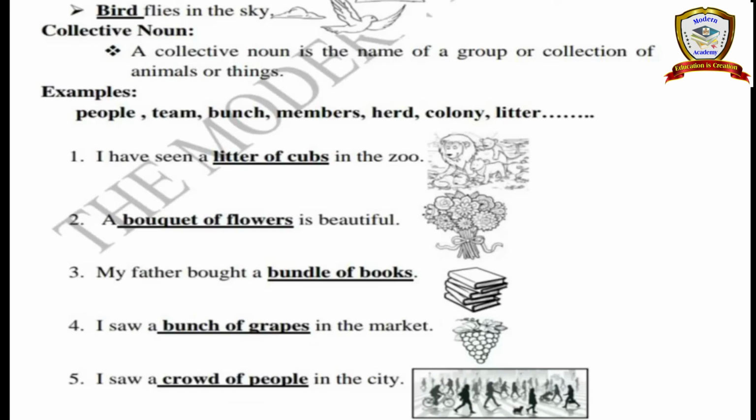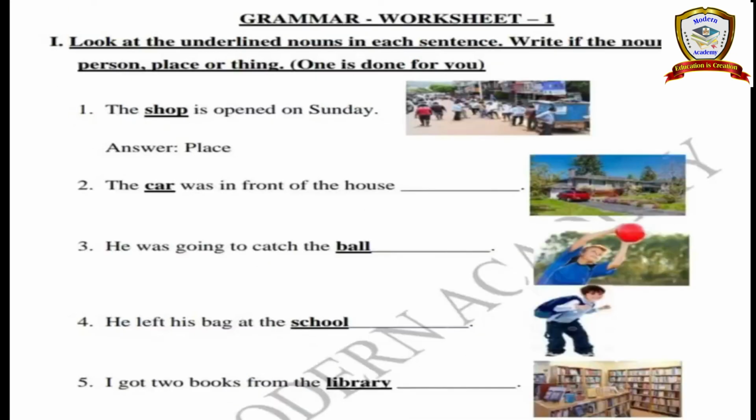Next, collective noun. What is a collective noun? So a collective noun is used to talk about a group of animals, a group of birds, a group of persons or a group of things. If you are using it to say something about a group of persons or animals or things, that is known as a collective noun. Are you clear? Okay. Shall we move to the worksheet, students?